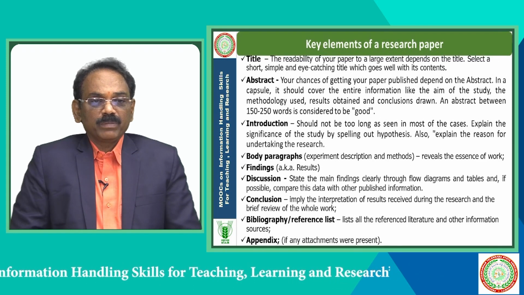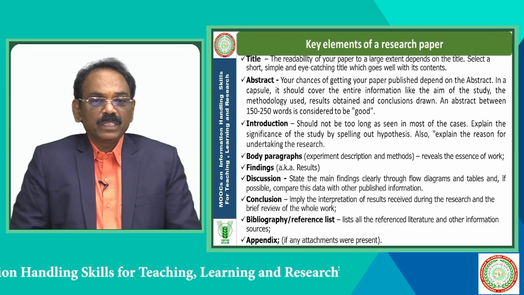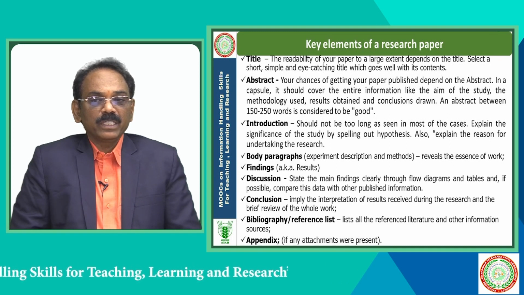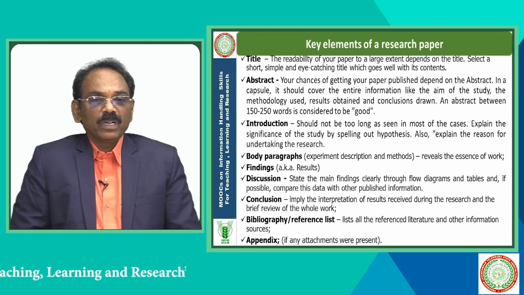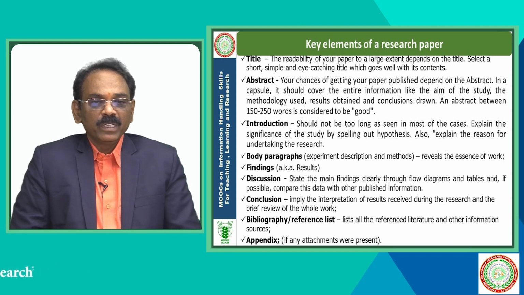Key elements of a research paper: title page. The readability of your paper to a large extent depends on the title. Select a short, simple, eye-catching title which goes well with its contents. Abstract. Abstract is the heart of your paper. It contains the importance of the paper, objectives, hypothesis, etc. An ideal abstract should be 150 to 250 words, which is considered to be a good one.